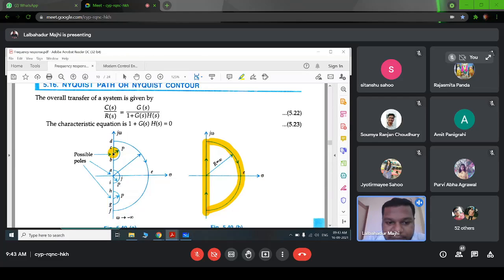You have to take this radius P tends to 0. Similarly for this case P tends to 0, and in this case the radius P tends to 0. For this radius R, it will be equal to infinite because we are taking the whole right hand side of the S plane.